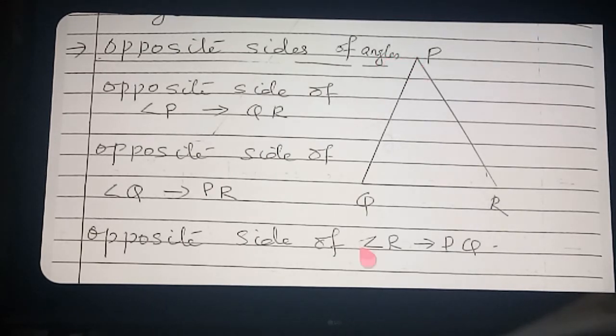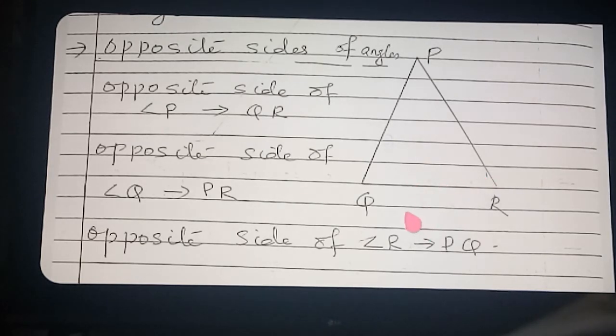So here I have drawn a diagram. Which diagram is drawn? Triangle PQR. Which are the vertices of triangle PQR? Here you say P, Q and R are the vertices. Which are the angles? Angle P, angle Q and angle R. Which are the sides? PQ, QR and PR are the sides.